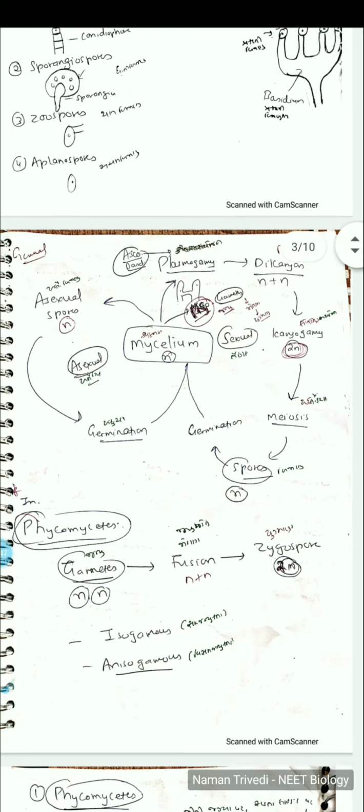Once you understand this life cycle, it's very easy to understand the fungi. In the case of any fungi, normally we start with the mycelium because fungi will be seen in the structure which has mycelium.